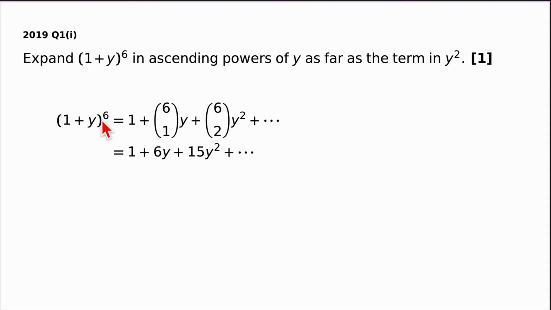1 plus y to the power of 6 can be expanded using the binomial expansion, and we get very much something that looks like this. Working these out, these binomial coefficients, using your calculator, the NCR button, we get 1 plus 6y plus 15y squared. We don't need to go any further because we need to write it as far as the term in y squared. It's only 1 mark as well.